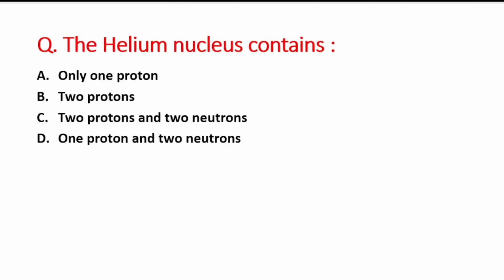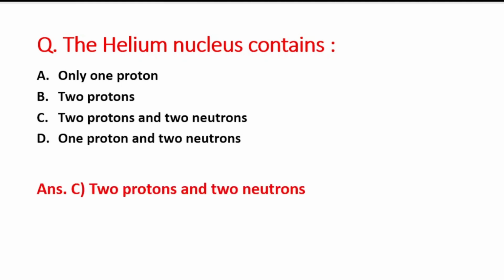Next question is, the helium nucleus contains: A option is only 1 proton, B option is 2 proton, C option is 2 proton and 2 neutrons, and last option is 1 proton and 2 neutrons. So helium contains 2 protons and 2 neutrons. That is option C is the right answer.